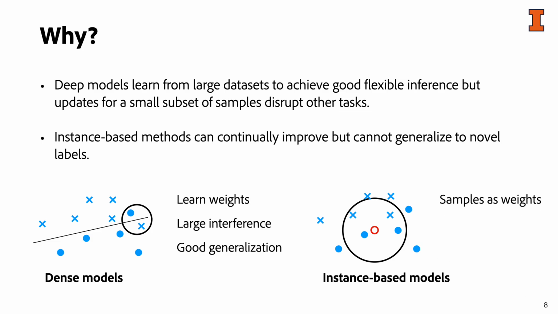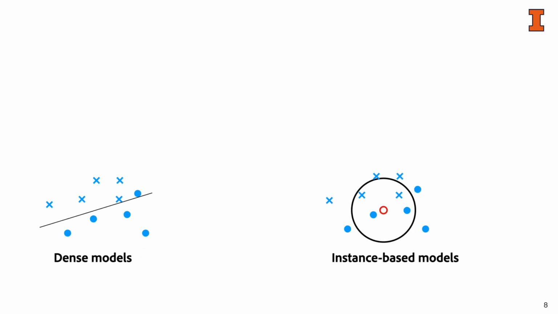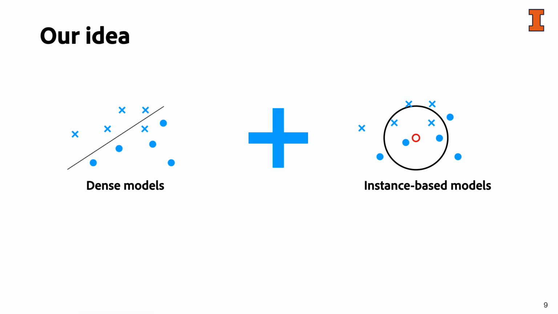Due to their nature, instance-based methods are not troubled by interference, allowing them to continually improve with new data. However, they cannot generalize to novel labels as effectively as dense models. Our idea for this work is to combine these two models together to achieve continual improvements and flexible inference.